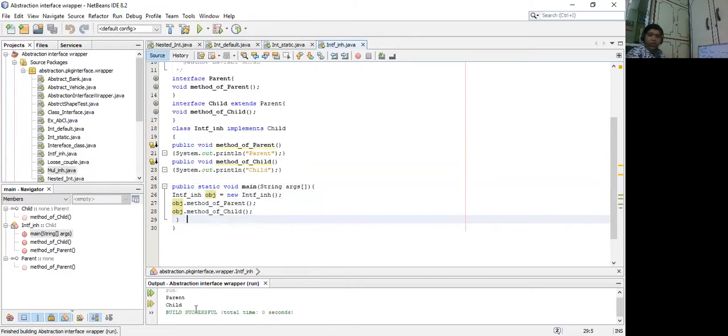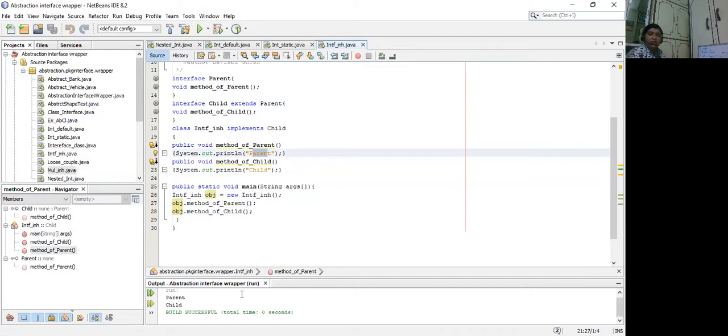See, parent and child. Okay, so as we have given the print statements as parent and child, we can see that we get to access both the overridden methods, and therefore the relationship of inheritance is getting established successfully. Let's jump to the next example.